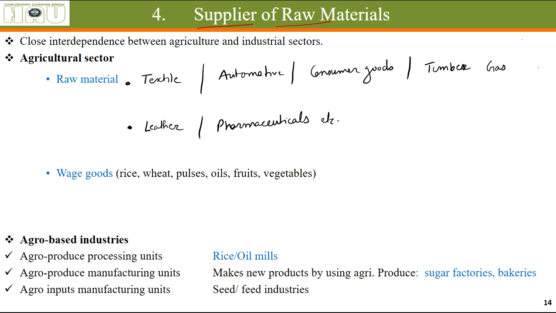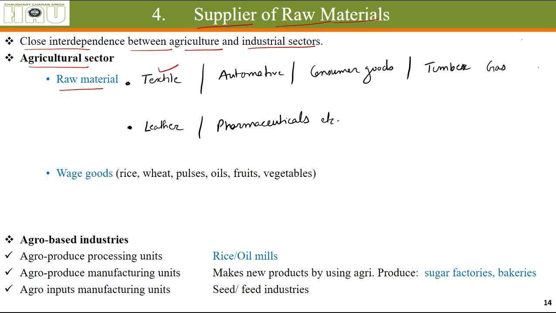Agriculture as a supplier of raw materials. You just fathom how many industries are surviving, producing different things based on agricultural raw materials. There is a close interdependence between agriculture and industrial sectors. Agricultural sector provides raw material for which type of industries?